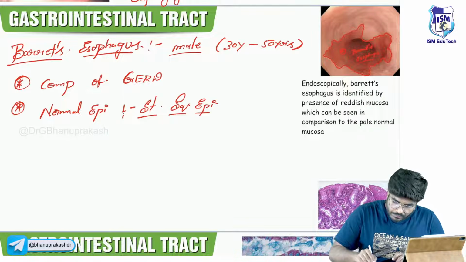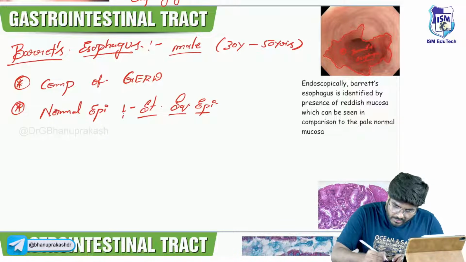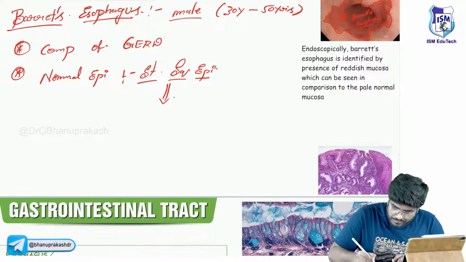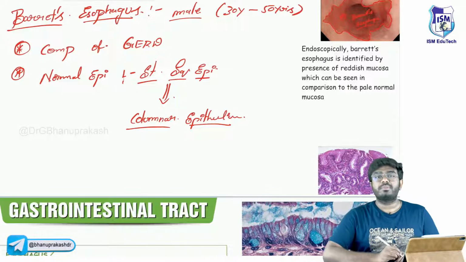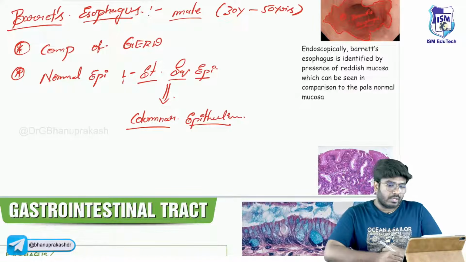So this squamous epithelium is going to be converted into columnar epithelium.